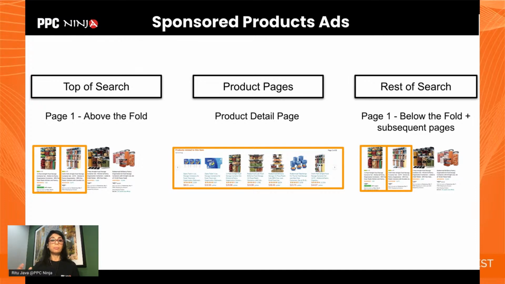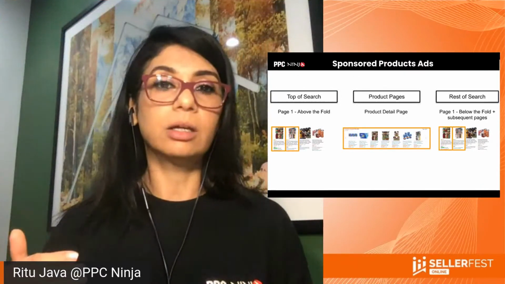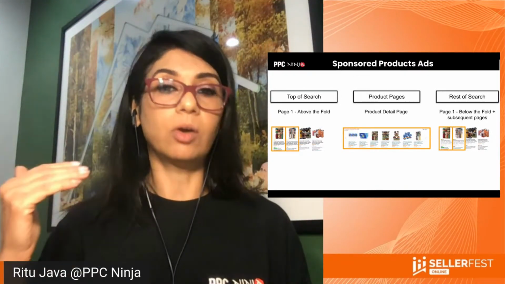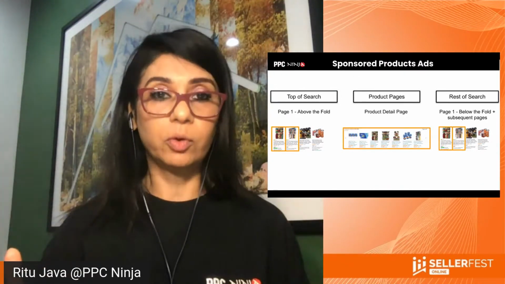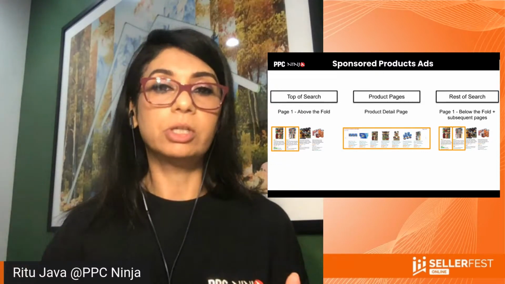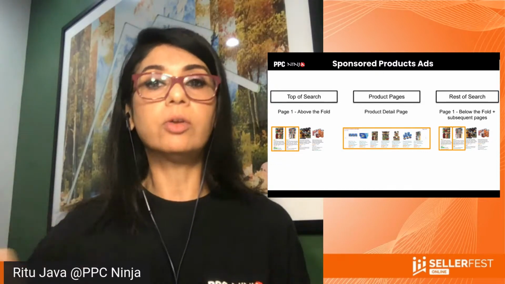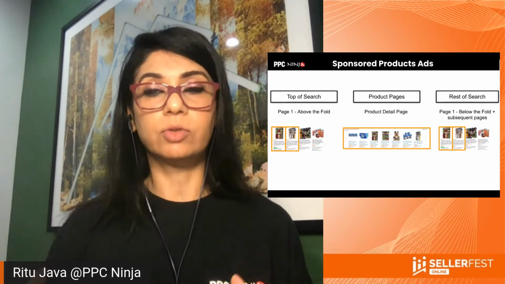And then the third bucket of placements is known as rest of search. It's almost like anything that doesn't fit into top of search or product pages is rest of search. But the way Amazon describes it is, this is any ad that you see on page 1 that is below the fold, and any subsequent pages like page 2, page 3, page 4, all of those are clubbed together as rest of search.